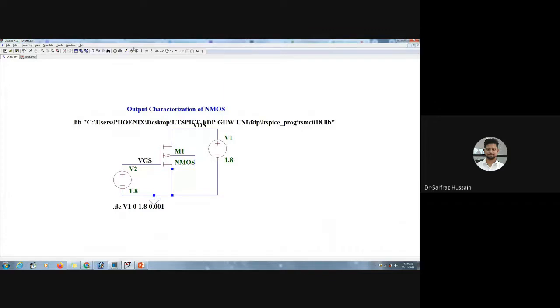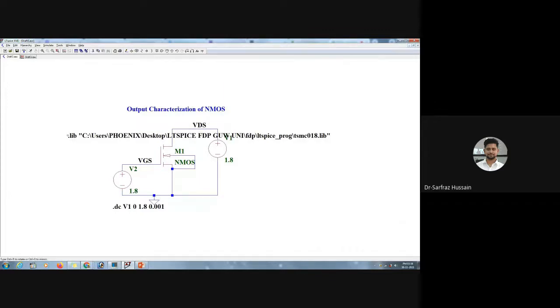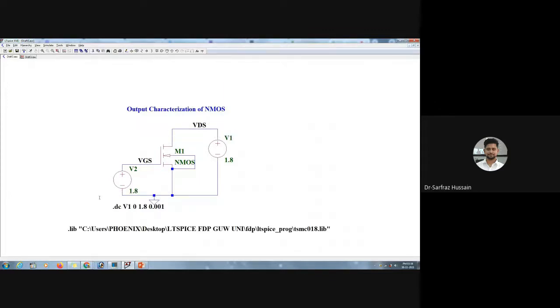Let us put it somewhere below or above, wherever we want. As you can see, it shows the path where our file is saved. The library file is saved in this particular folder, so it will choose this particular file. Now we have the path to this one, and there are other options also for calling any other file.